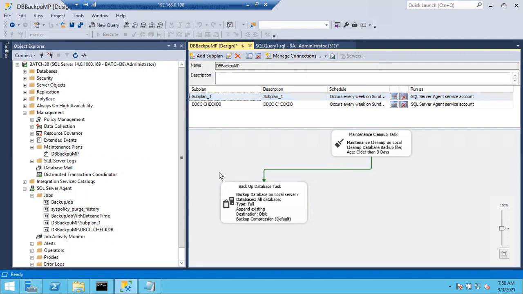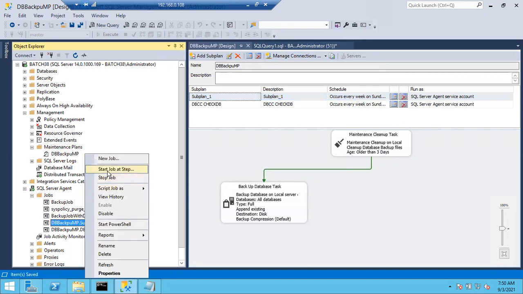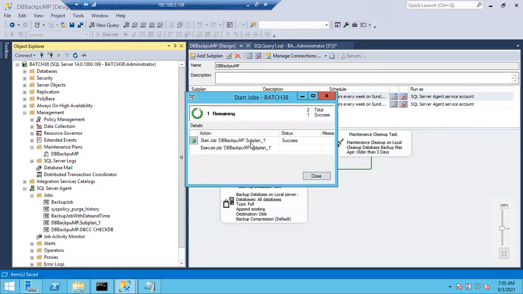Right, okay, so I just saved it. And now if I want to run, I can run it. But usually no need to run manually. Automatically, once you start this maintenance plan, it will start. It will start all the subplans also. I have to check once.